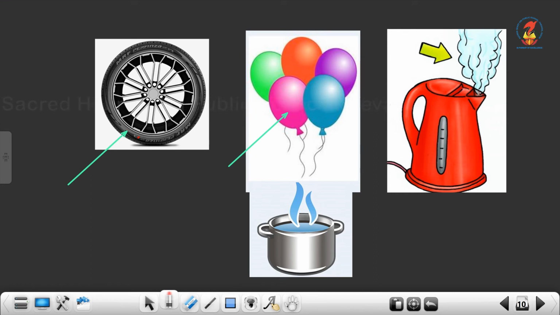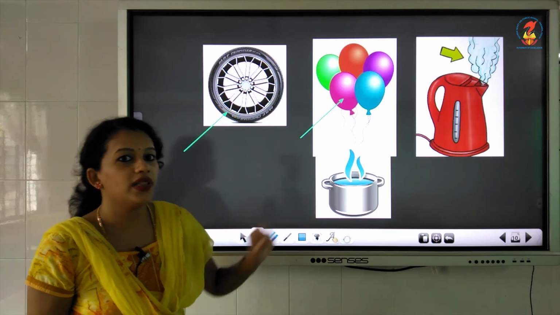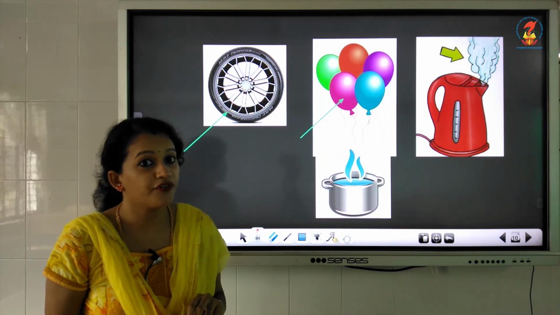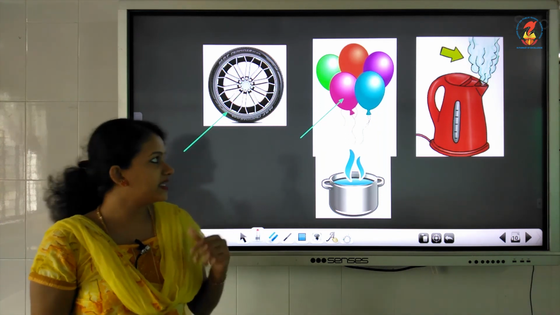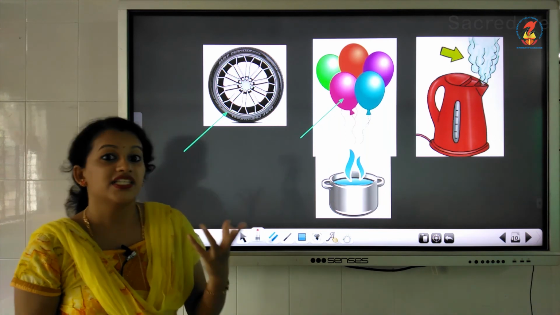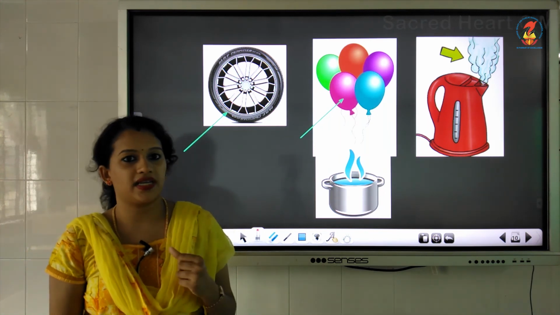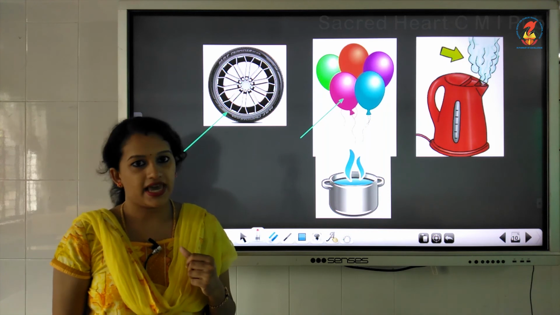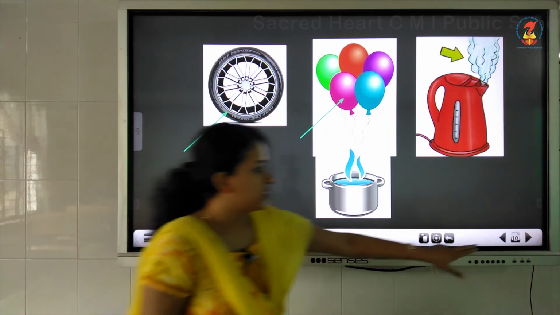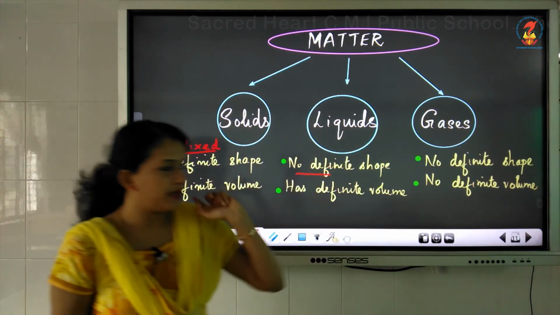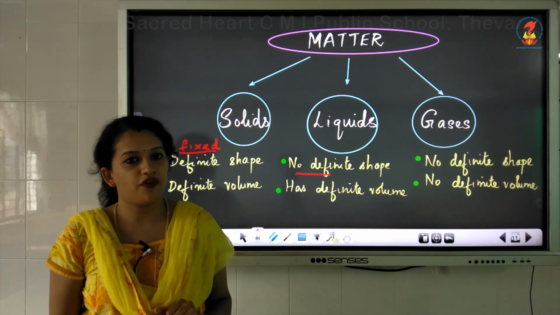The air that is present inside a tire, the air that is present inside a balloon, the steam that is coming out from a hot kettle, the steam that is coming out from boiling water. All these are examples of gas. Other examples you can write as smoke. Smoke is also another example of gas. So children, let us see the major properties of the three states of matter.